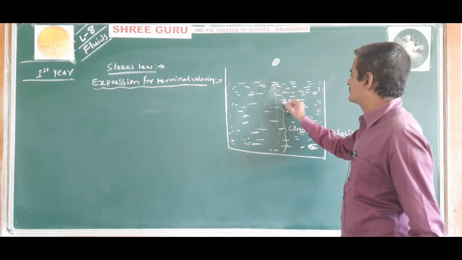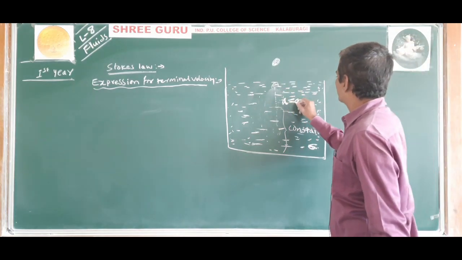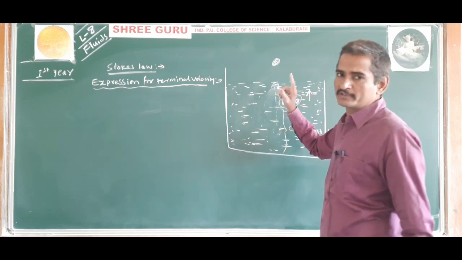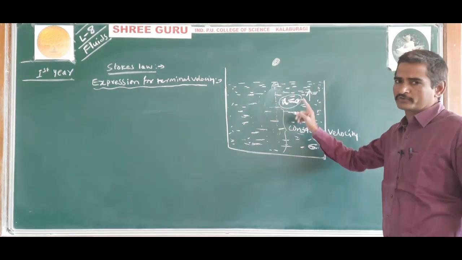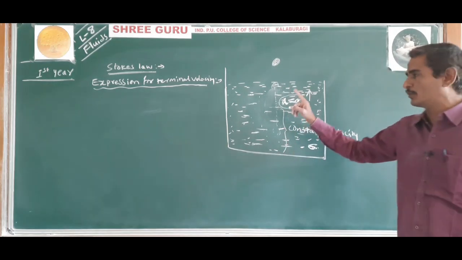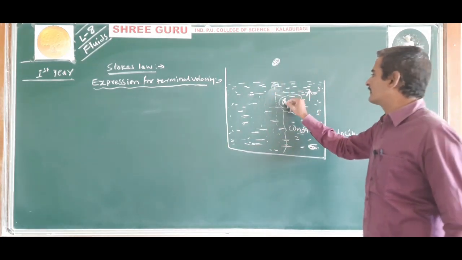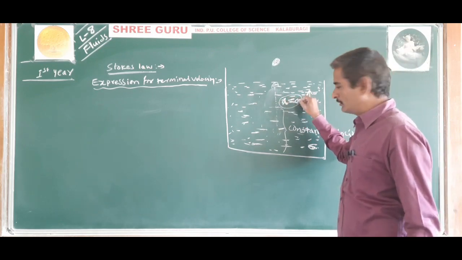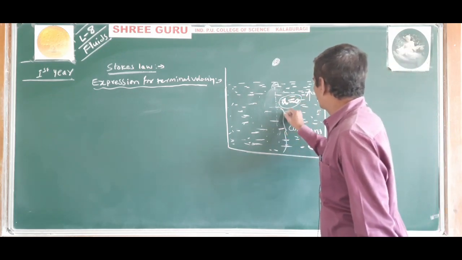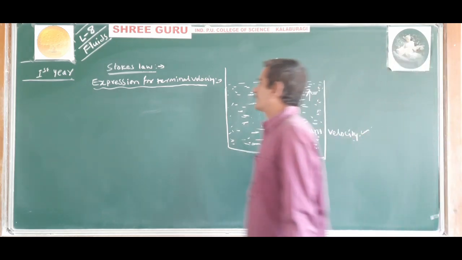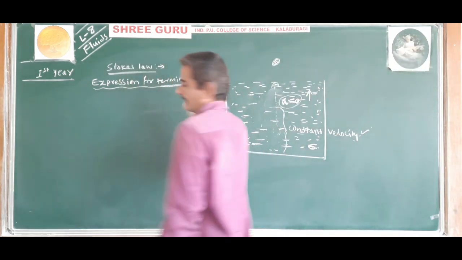After traveling a certain distance, the acceleration of the sphere becomes 0 because of the viscous force acting in the opposite direction. Viscous force acts as a retarding force on the sphere. As a result, the acceleration becomes 0. Then the sphere moves with a constant velocity, and that constant velocity we call terminal velocity.